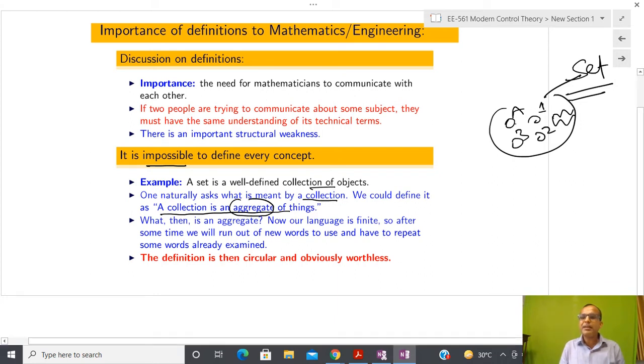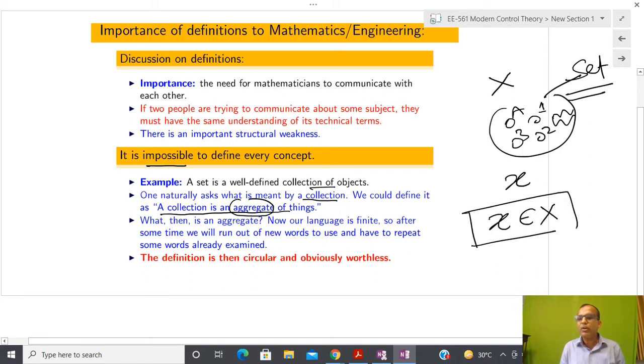So suppose I have some kind of set, you can denote this set by X, and suppose some element inside the set is x, then we say that this x is an element, and we denote membership by this symbol. Now here you can see that there is no language barrier. You can just understand that this symbol tells that there exists some kind of member. If it is a member, we write it like this. If it is not a member, we write it like this.